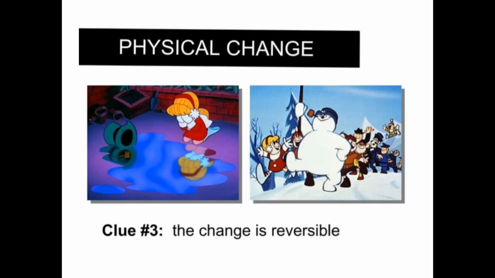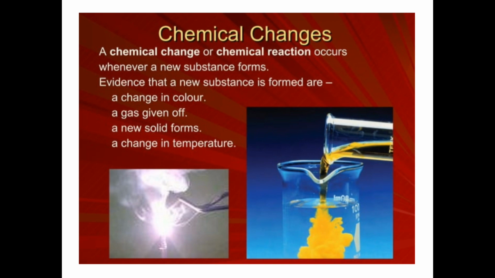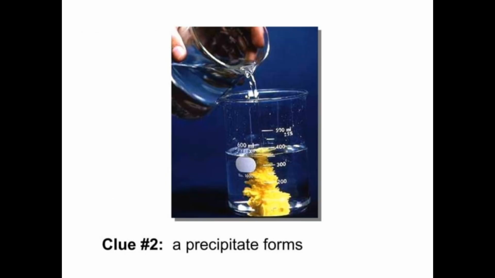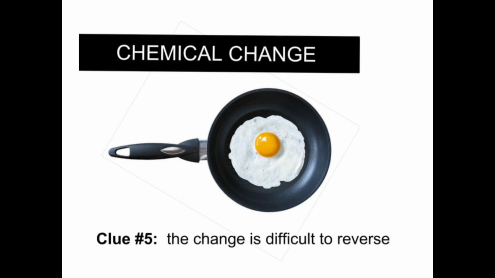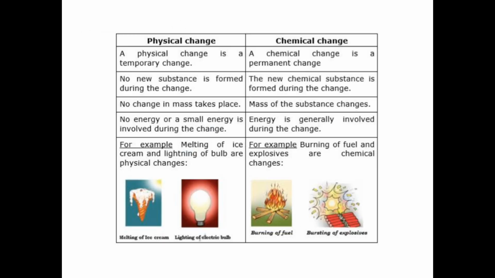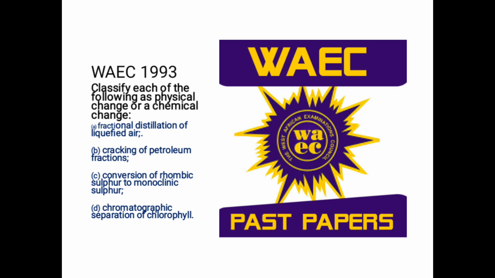Change in state is reversible, and a chemical change is one in which a new substance is formed and is evident in a change in color, a precipitate forming, a bubble of gas being produced, or heat and light being produced, and we say it's difficult to reverse. Then we looked at the differences between physical and chemical change, and then we answered some questions. I hope with this you have learned a lot about physical and chemical change. Make sure you go through these slides again and continue to learn chemistry.